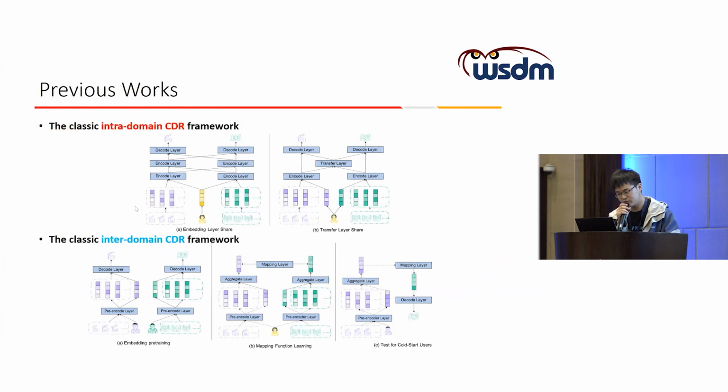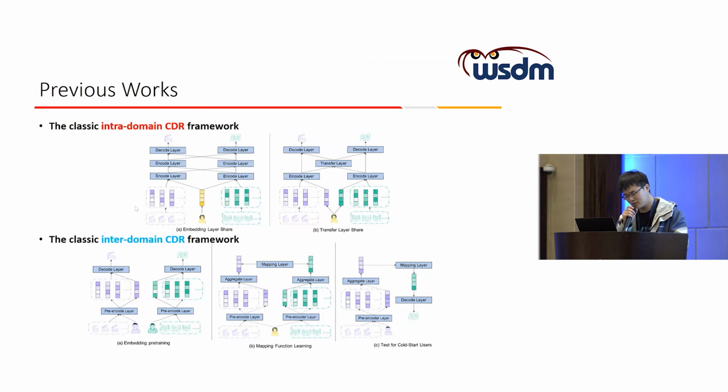For the two different research purposes, previous works always utilize different technical frameworks. For intra-domain recommendation, previous works utilize a joint learning paradigm to merge and refine the user and item representation learning process. For inter-domain recommendation, previous works utilize a pipeline learning paradigm: first pre-training the user and item embeddings for each domain, and then training a mapping function to align the overlapped users' representations.